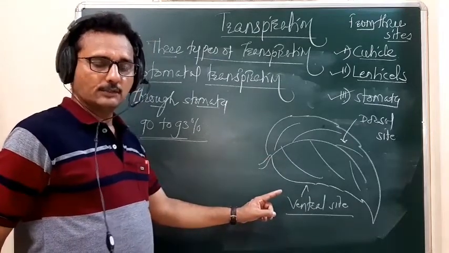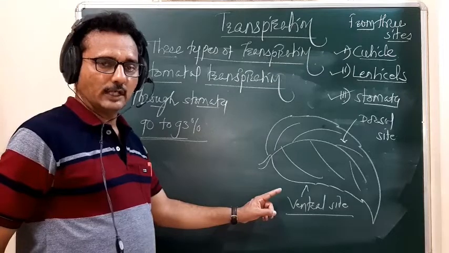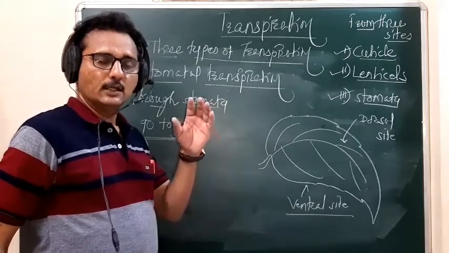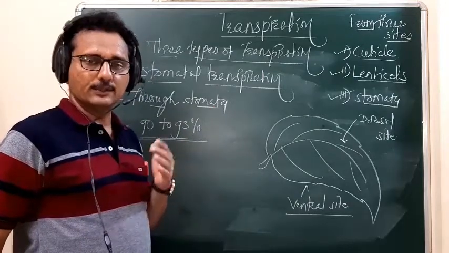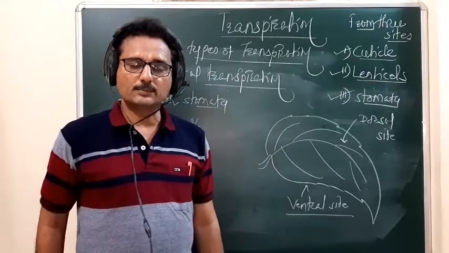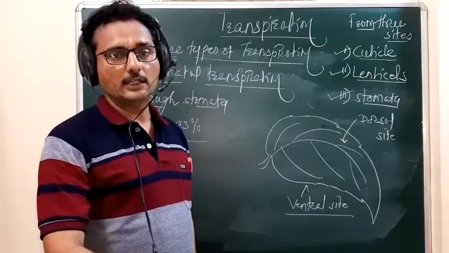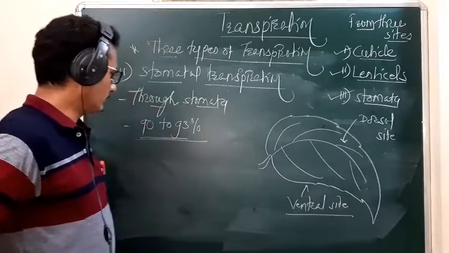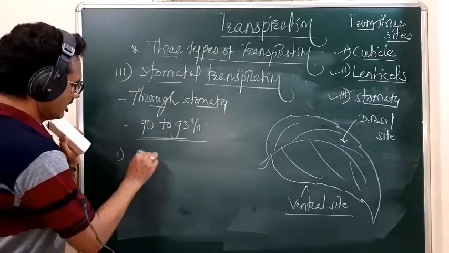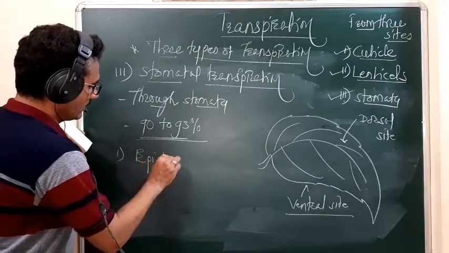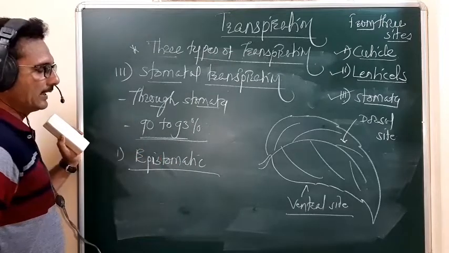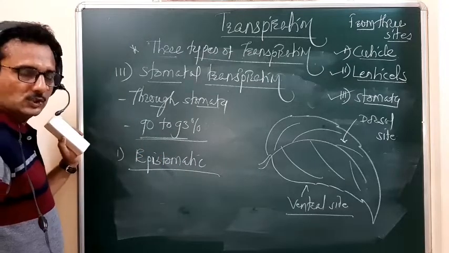Then what do we have to discuss here? We have to discuss on the basis of the presence of stomata. There are three types of leaves. The first type of leaf is called the epistomatic leaf.